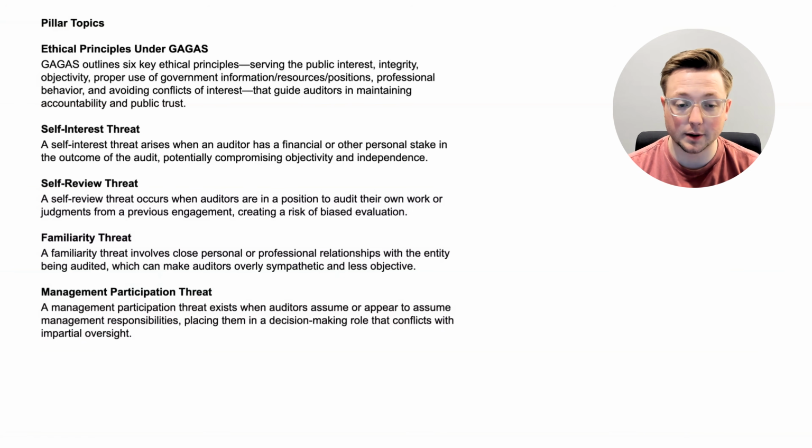Now let's talk about a familiarity threat. A familiarity threat involves close personal or professional relationships with the entity being audited, which can make auditors overly sympathetic and less objective. And then finally, management participation threat. A management participation threat exists when auditors assume or appear to assume management responsibilities, placing them in a decision-making role that conflicts with impartial oversight. And with that, we've talked about what we need to talk about in this video. Those are the pillar topics.